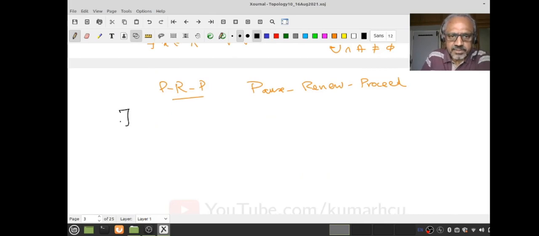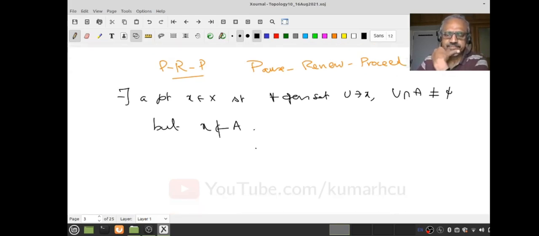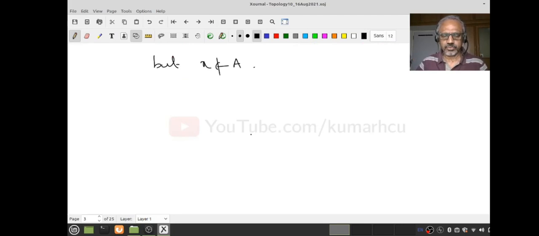In other words, there exists a point x in X, so that for every open set U containing x, U intersection A is not empty, but x is not in A, because x belongs to A complement. Because this kind of logical thinking is somewhat difficult, I'll just go through it. If you need, I will write a PRP again. I hope you don't mind. If you are very quick, I am very happy.